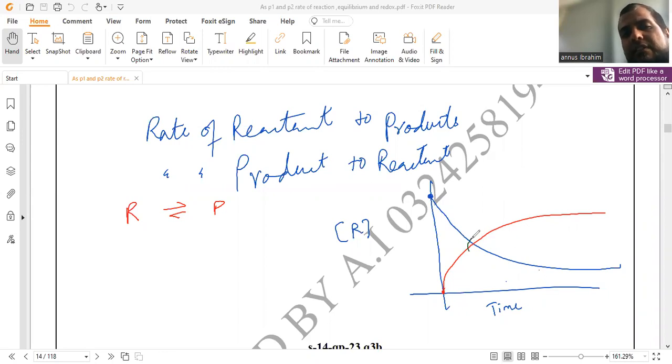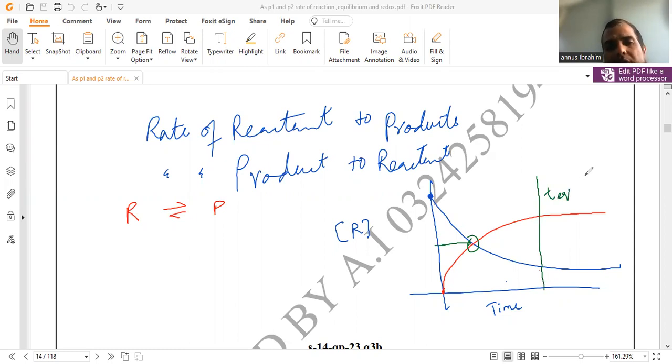Not this one. This is a level where the reactant and product both become equal. This is not necessary for chemical equilibrium. This is the most common mistake among students considering the equilibrium concept. Equilibrium does not mean that the amount of reactant and product becomes equal. No. Equilibrium means when the rate of production of reactant towards the product side and also product towards the reactant side becomes equal. Here, this is a time interval called the time required to reach equilibrium.